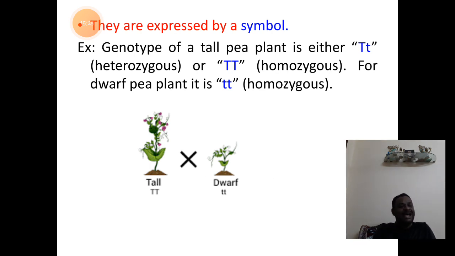These genotypes are expressed by using certain symbols. For example, for homozygous tallness, we make use of capital T, capital T. For heterozygous tallness, we make use of capital T, small t. For recessive dwarf plants, homozygous dwarf, we make use of small t, small t. So, the genetic representation by using certain symbols is the representation of the genotype overall.